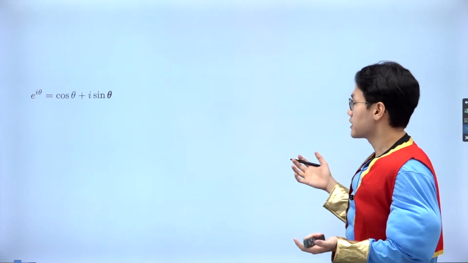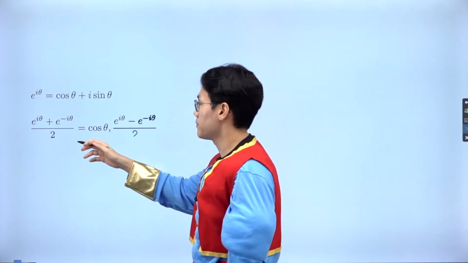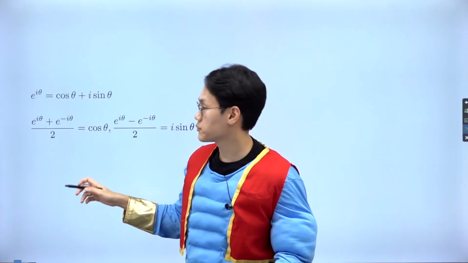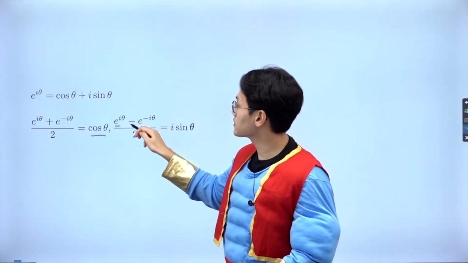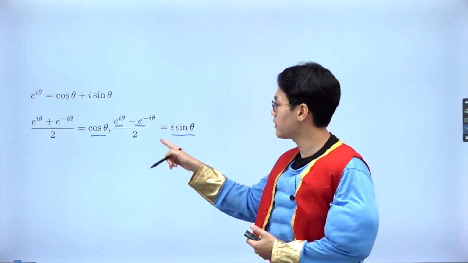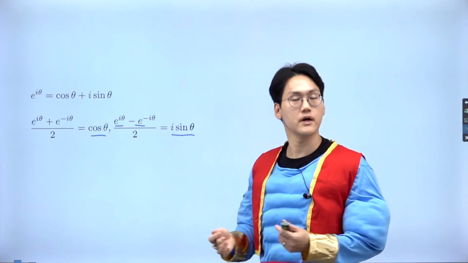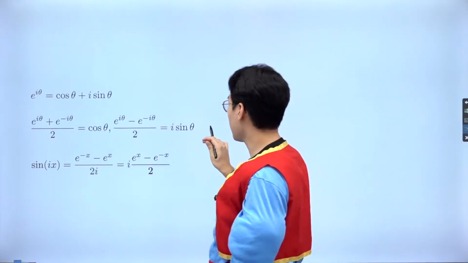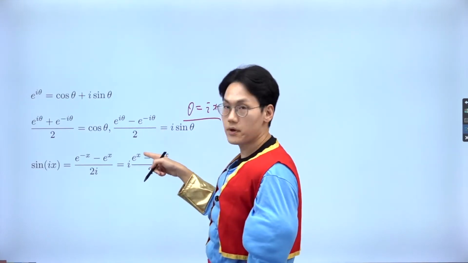Let's get started. This is the typical Euler's formula. If you look at the sum of the complex number and its conjugate, only the real parts are left, which is going to be something of a cosine. If you look at the difference of the complex number and its conjugate, it's going to be something of a sine, the imaginary part. If you divide by 2i, I get the imaginary part, the sine. This is the typical identity for complex numbers. Now, if you put theta as a complex number ix, for example in the sine, right?